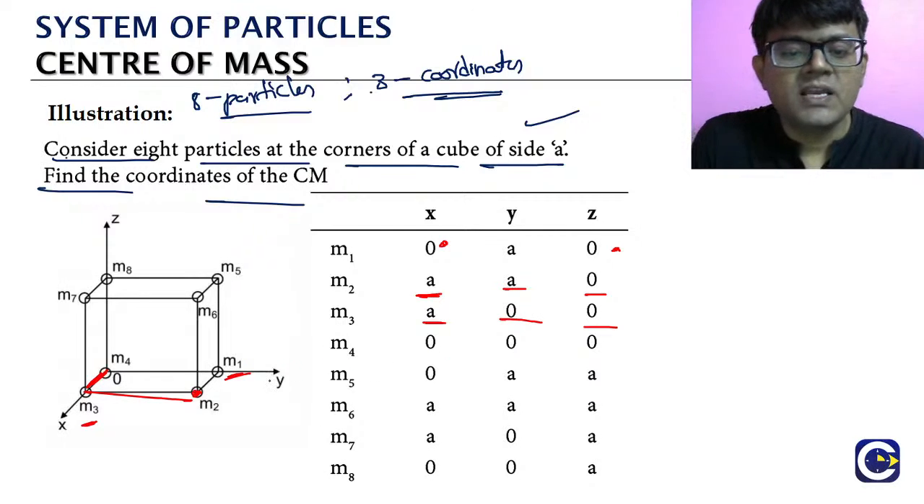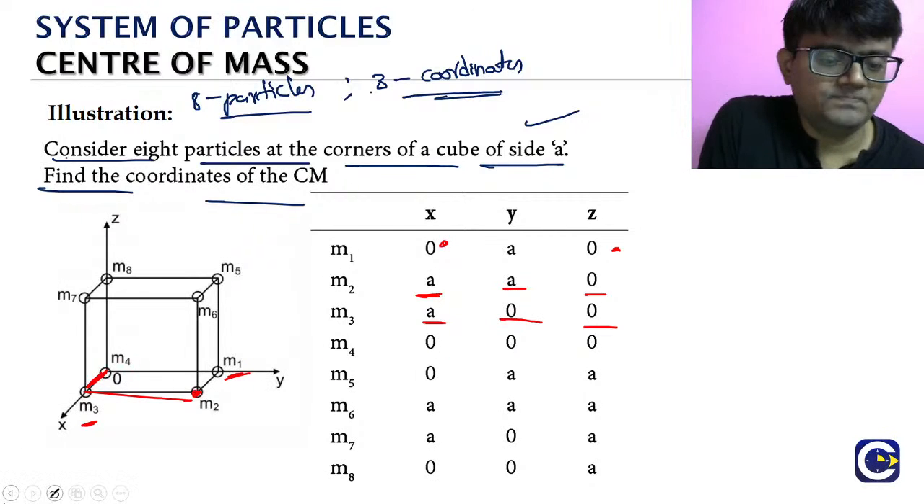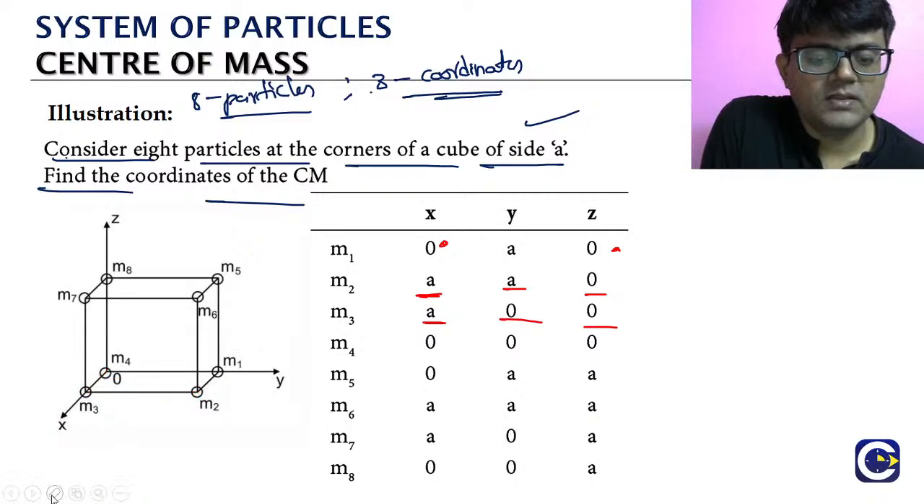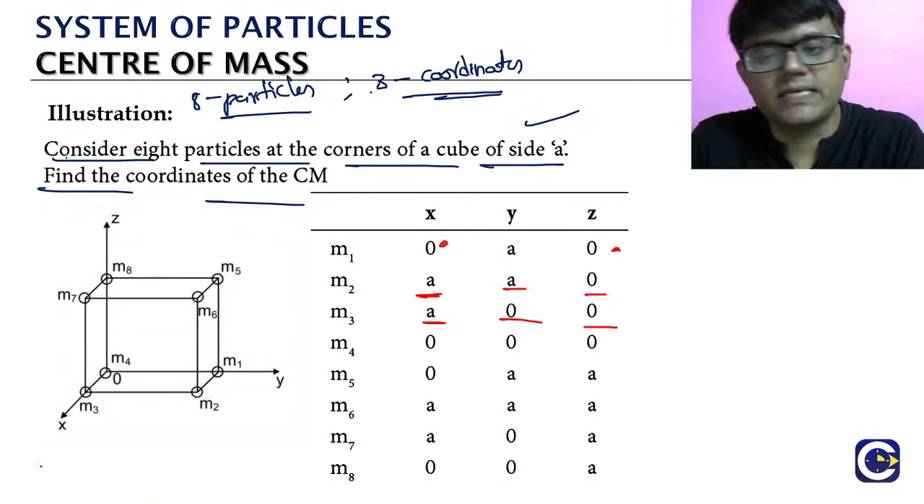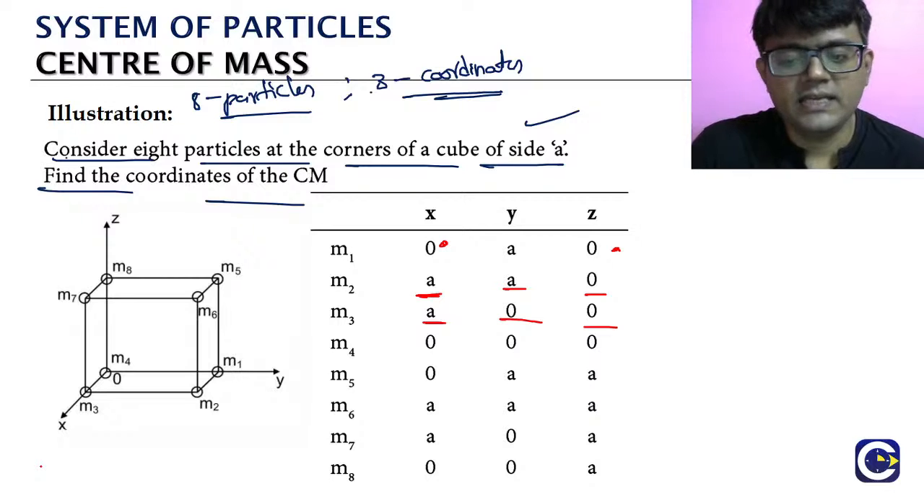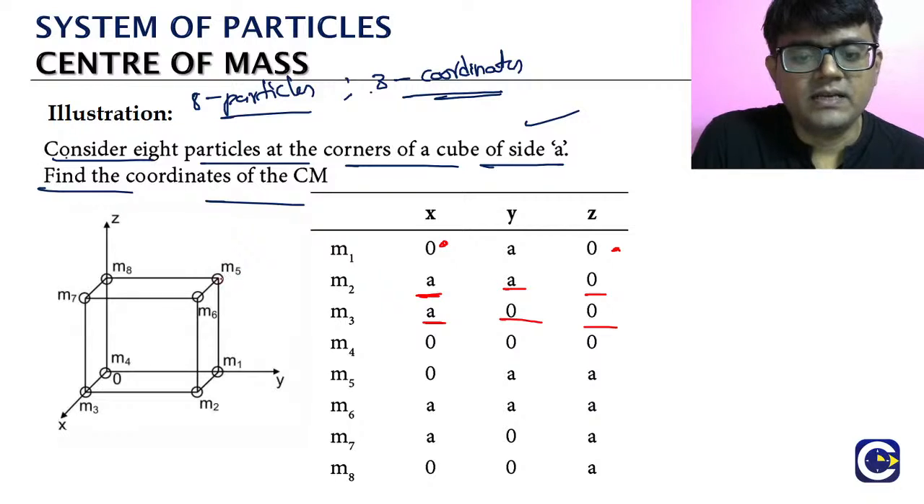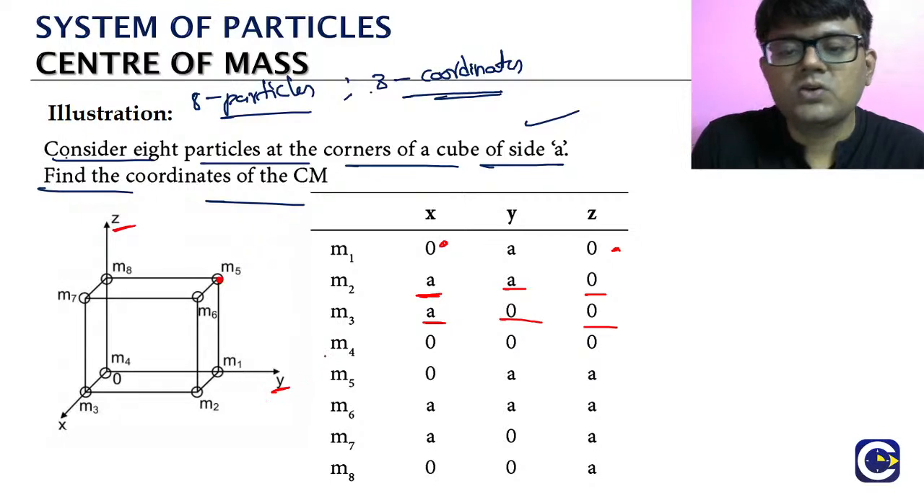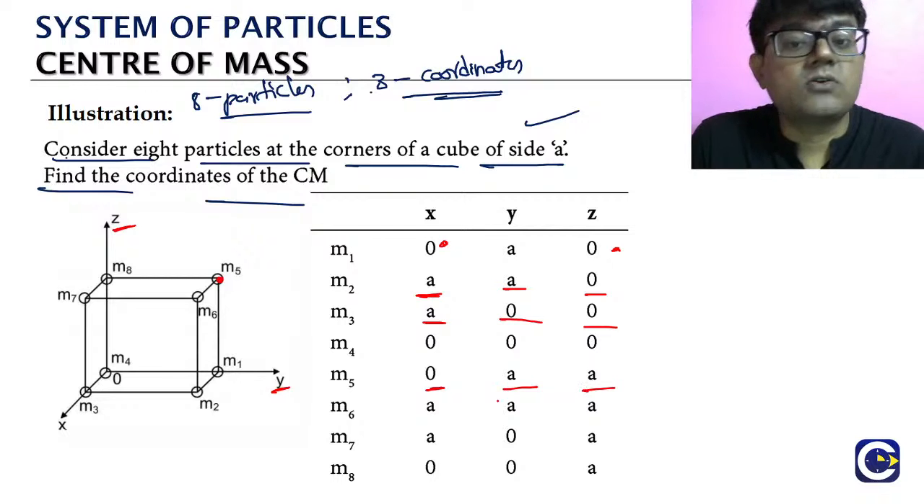Look at m4. m4 is our origin, right? So the x coordinate is 0, y coordinate 0, and z coordinate is 0. See where m5 is coming. m5 is coming in the zy or yz plane. So only its x coordinate will be 0, the y coordinate is a, and the z coordinate is a.